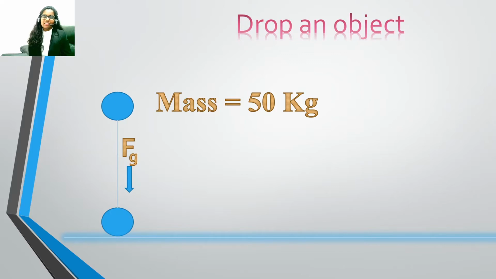Let's say a person is 50 kg. That is his mass, not his weight. The mass of any object does not change when it is on Earth, on the Moon, or anywhere in space. The unit to measure mass is kg.